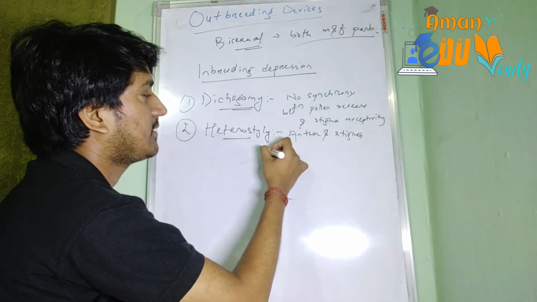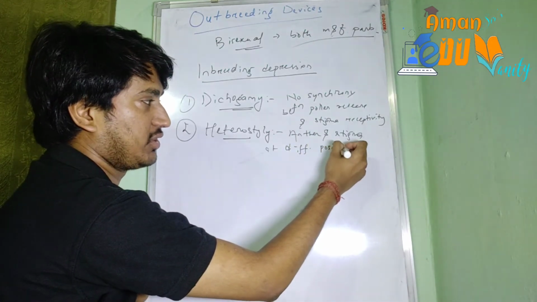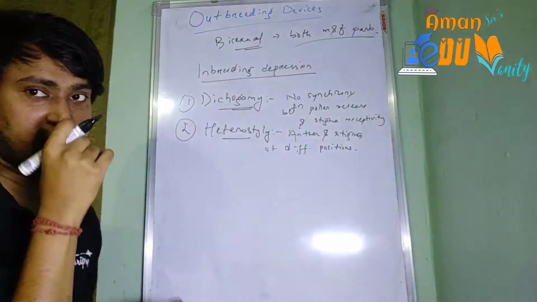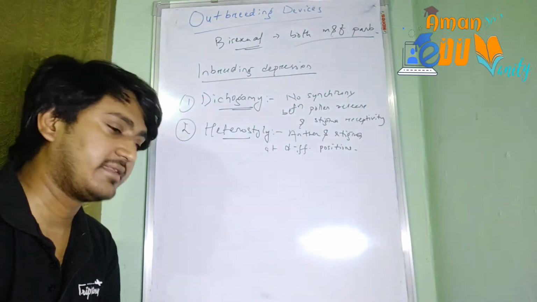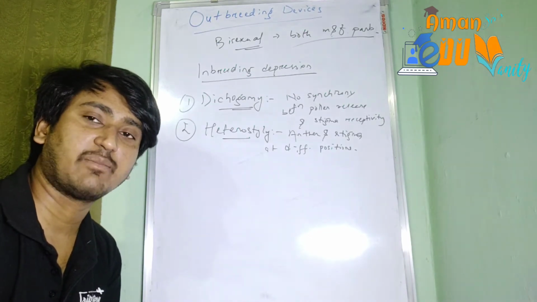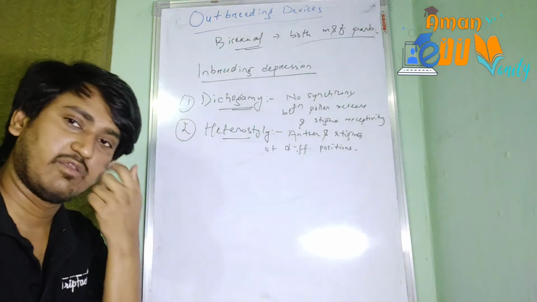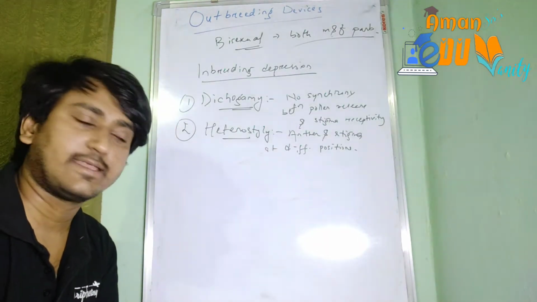So this will also ensure that the chances of self pollination are decreased. Either the stigma will be so long and the stamen will be so small, or they will be placed at different positions. So this is called heterostyly.